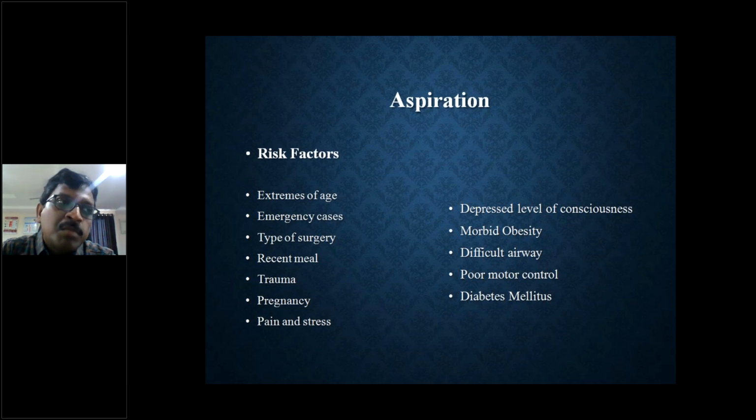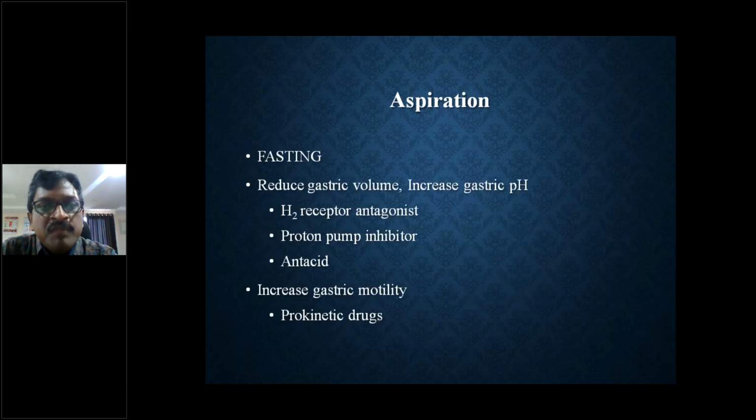And diabetes mellitus. In diabetes mellitus, it affects all the parts of the body, and in the neuropathy changes, it can also decrease the stimulation of the muscles, so that the person may not be able to hold the tone of the gastroesophageal sphincter. These are the probable risk factors for aspiration. So if the fasting is not proper, like we encourage taking clear water only up to 2 hours before the surgery, we ask him to stop taking solid foods at least 6 hours before the probable surgery. If these type of fasting guidelines are not followed, the person will be having risk of aspiration pneumonia.